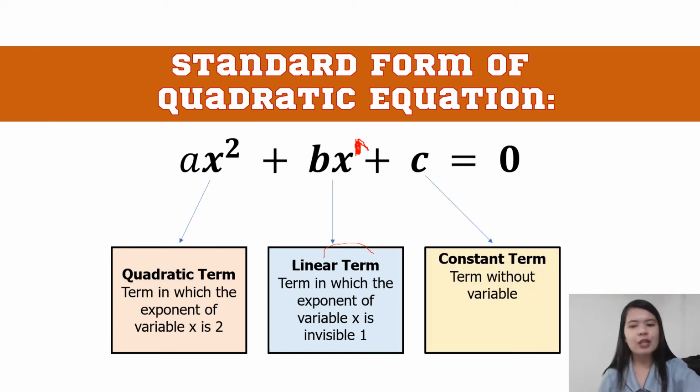Term without variable, yan yung walang katabing x. Diba? So, as you can see, ax squared is our quadratic term. Linear term, the bx. And then the c, wala naman siyang katabing variable x. So, ibig sabihin, wala siyang katabing exponent. So, that is our constant term. Para mas madaling intindihan, yan yung number lamang with its sign. Yan yung integer lamang.